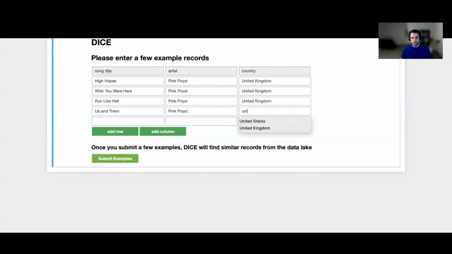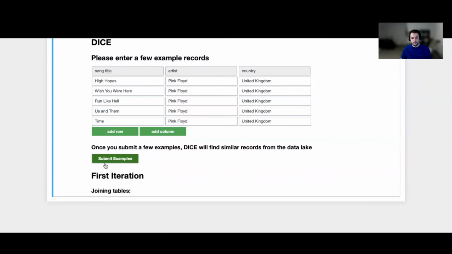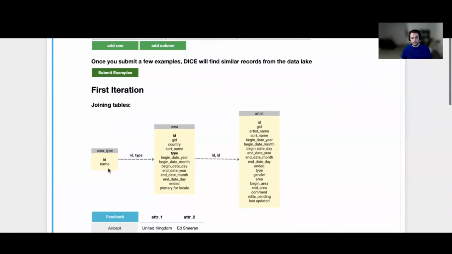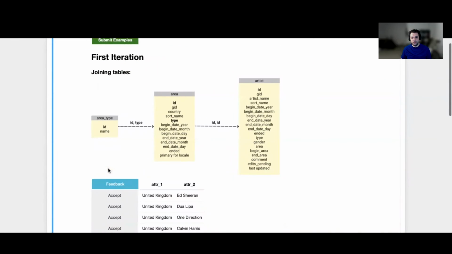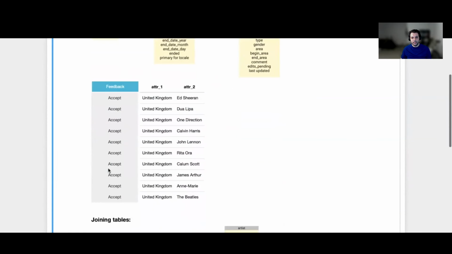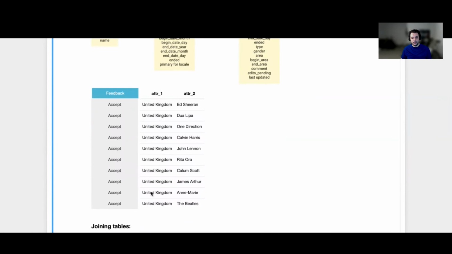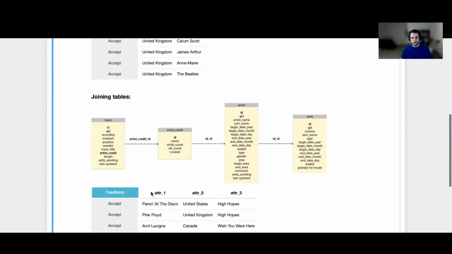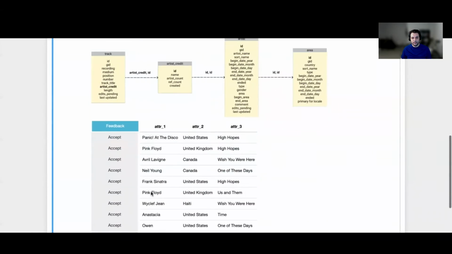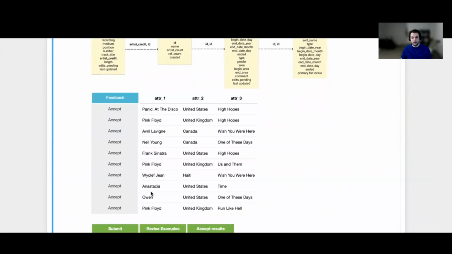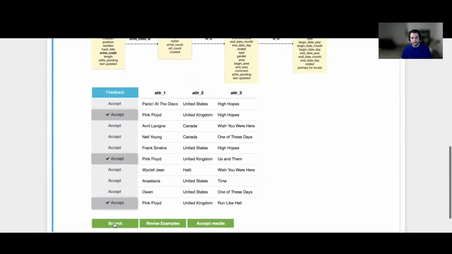So after the user provides the examples, they will submit those examples, and DICE will produce a few join paths. So here we're joining 3 tables, but they produce data that is not what the user is looking for. Now there is another join path here that joins those 4 tables that provides a result that contains a few records of interest to the user. So those are the Pink Floyd records, and the user will accept those records.